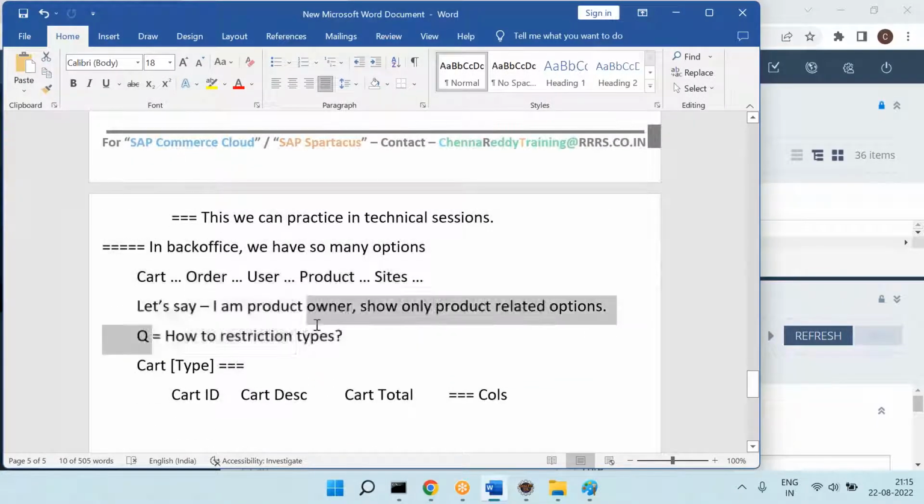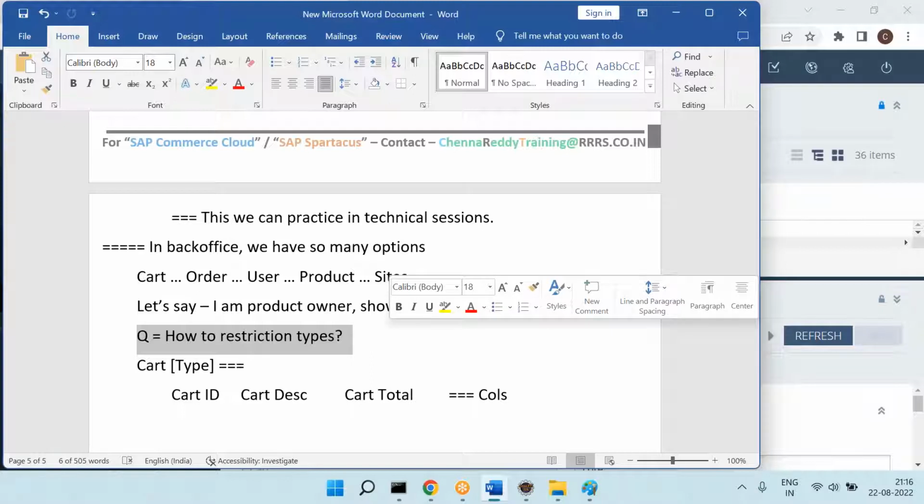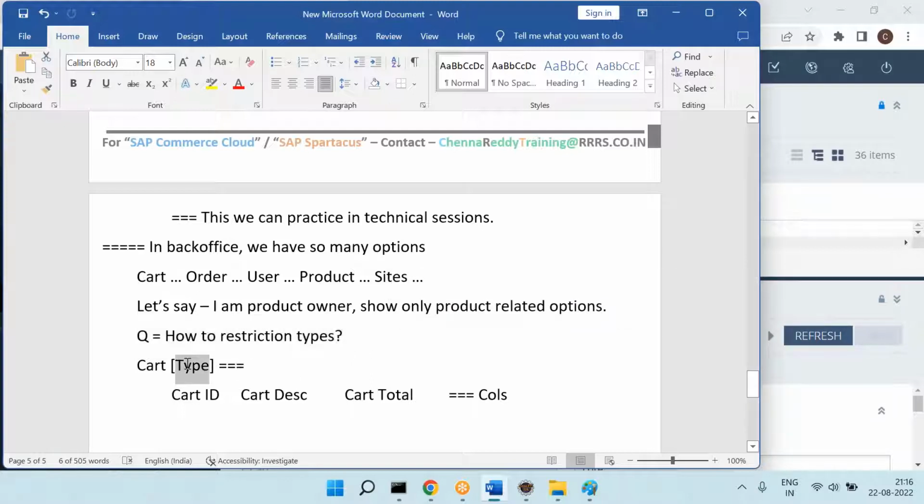Now assume that I am a product owner. If I am the product owner, I want to see only product related. If I am the content owner, I want to see only content related, and so on. So that means how to restrict the types, and then type columns. Both are important here. For that, you can go to the corresponding type, and you can give user specific or group specific read, write and all permissions at the table level, and also at the column level.